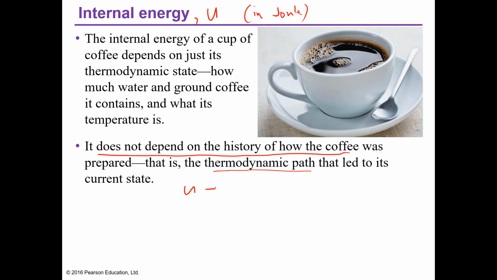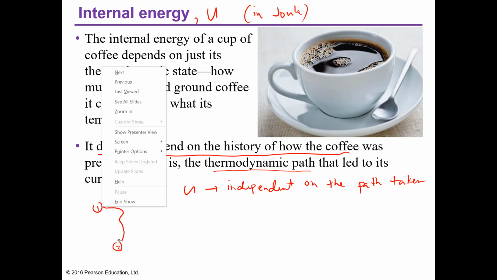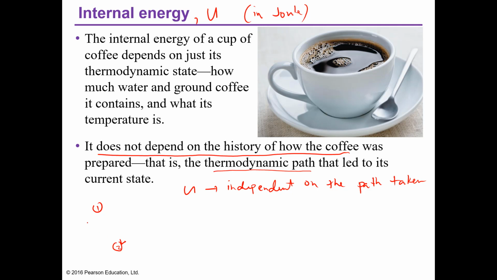Again, U is independent on the path taken. Say for example, this is your state 1 and this is your state 2. The internal energy does not depend on which path it took going from state 1 to state 2. So it is independent of your path.